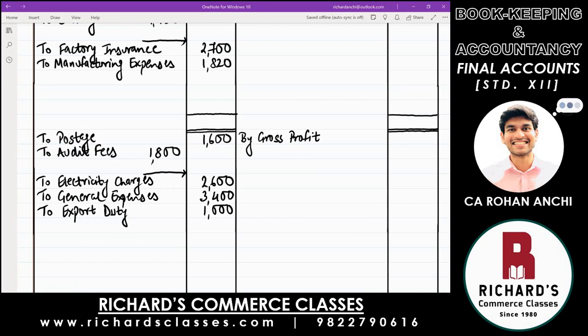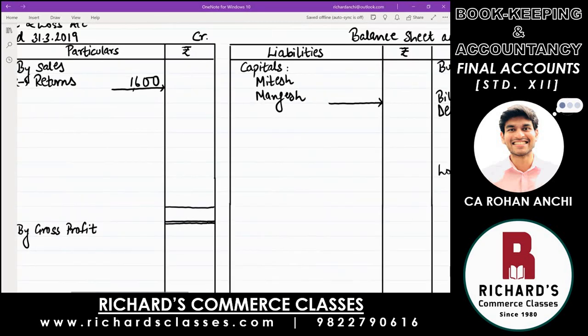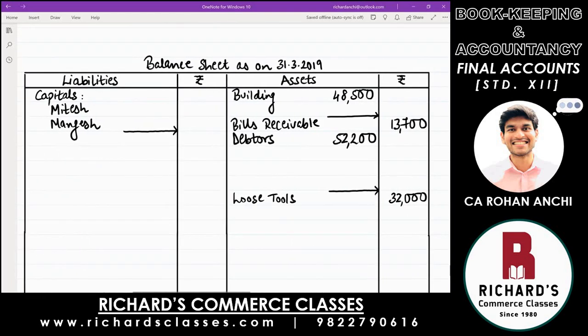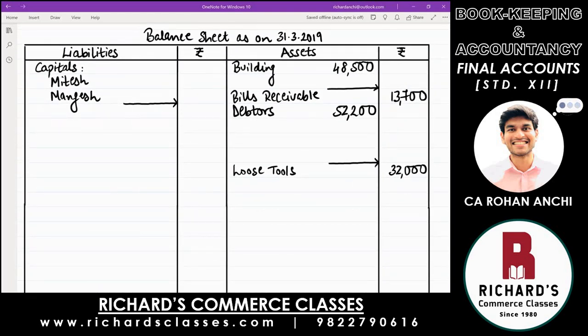Next, cash in hand and bank balance. The next 2 items both are assets. Back to the balance sheet asset side. Write down first cash in hand, 75,000. Below that, bank balance, $29,000.